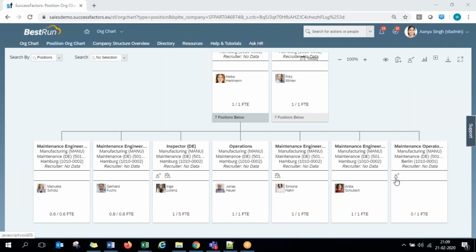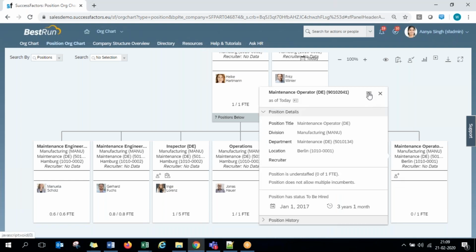So this "to be hired" indicator suggests that this position is vacant. You can hire some people against this position. From here you can start by clicking on this icon. Clicking on the show menu, you will have an option to create a job requisition.